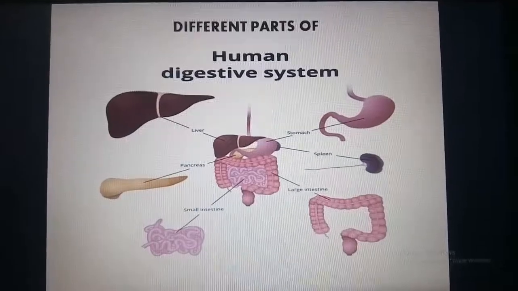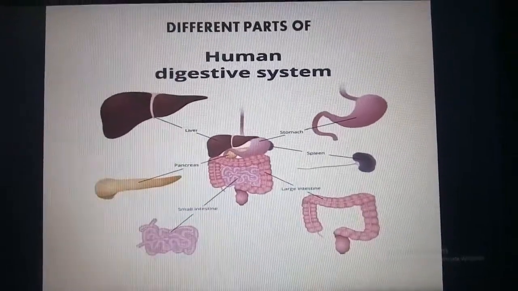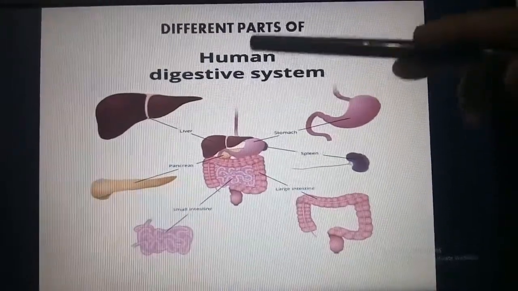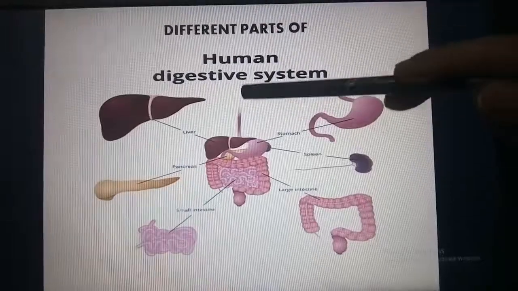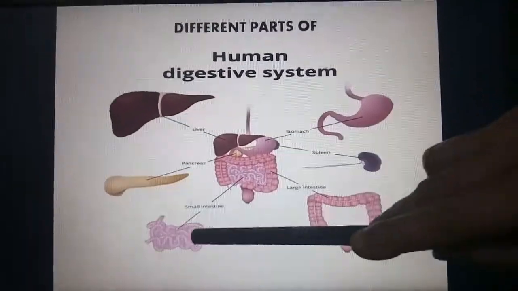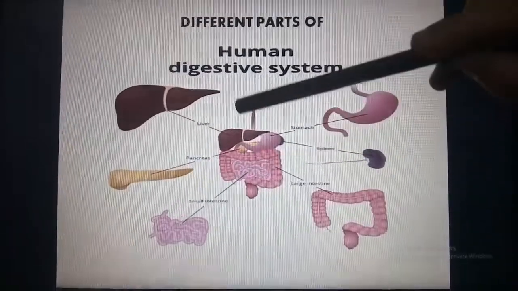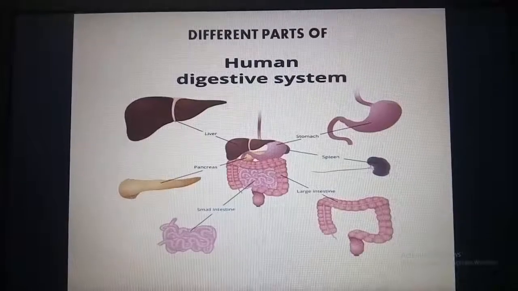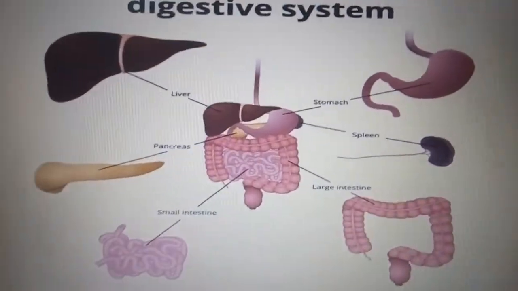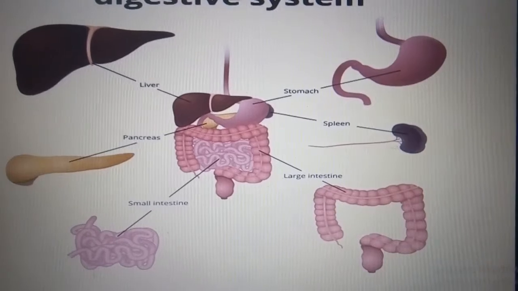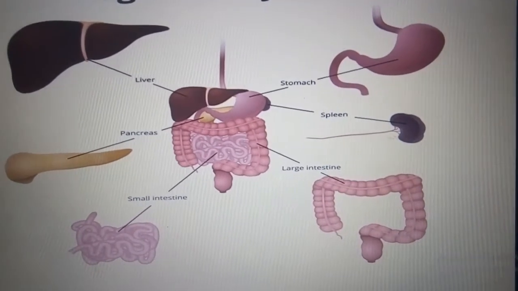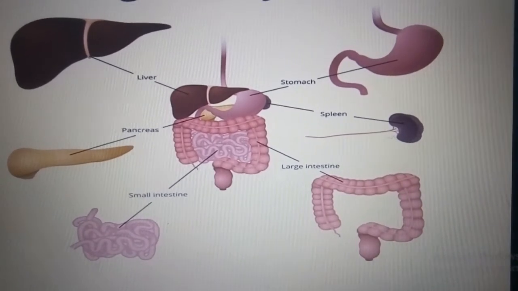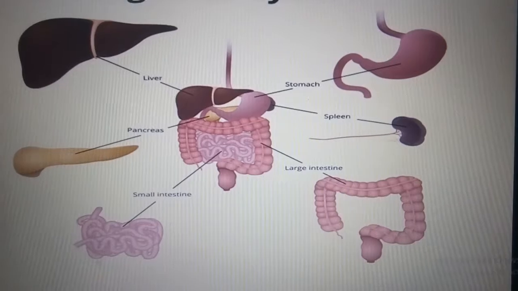So in front of you, you can see the different parts of the human digestive system. Here you cannot see the buccal cavity, but it begins with the oesophagus. This tube is the oesophagus, stomach, small intestine, large intestine, liver, pancreas. They are given separately to make them distinct. All these organs help in digestion. These are the parts of the alimentary canal, and these two are the digestive glands or secretory glands which secrete digestive juices and help in digestion.